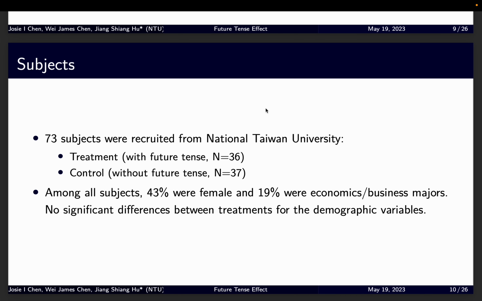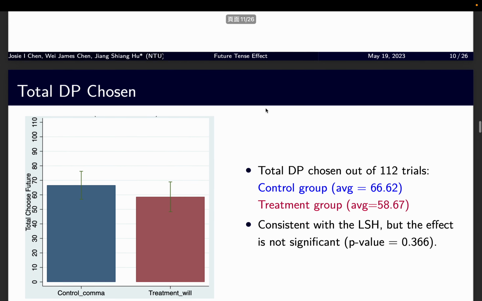We recruited 73 subjects at National Taiwan University. All of them are native Chinese speakers, and we randomly assigned them into the treatment group or the control group. Among all subjects, 43% were female and 90% were economics majors. There are no significant differences between the two groups, so our sample is balanced.